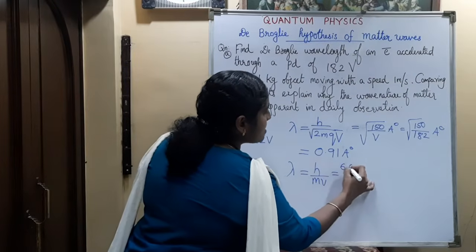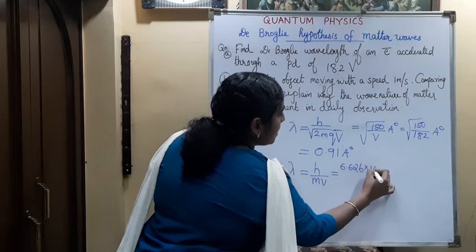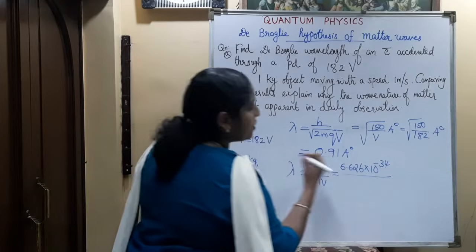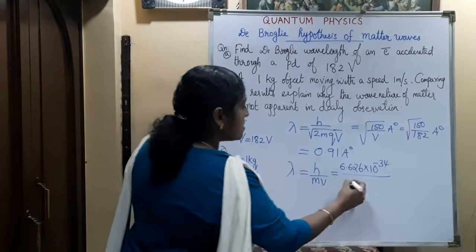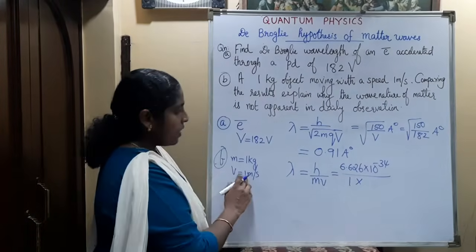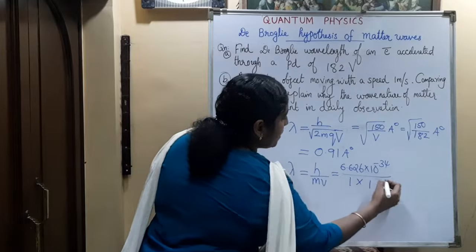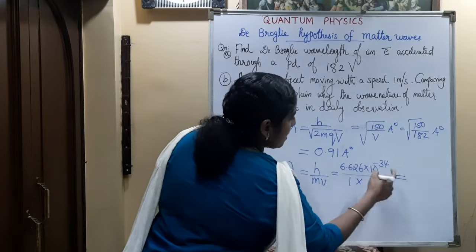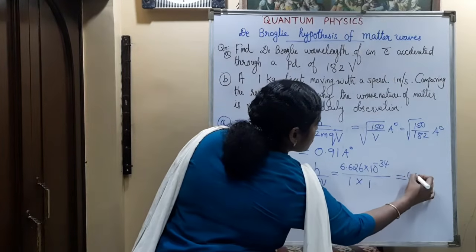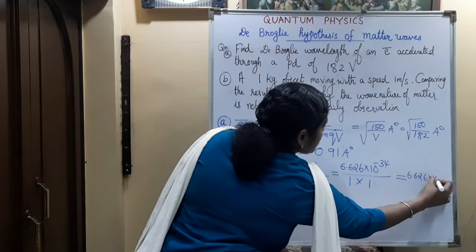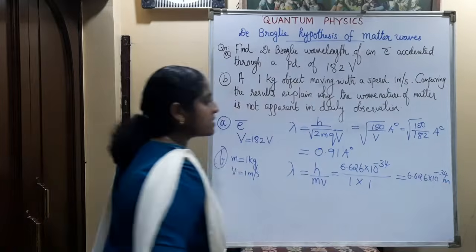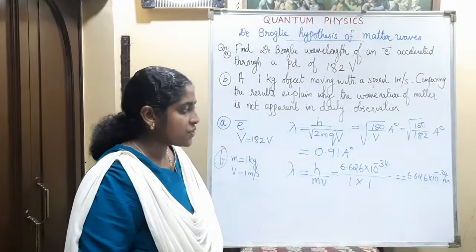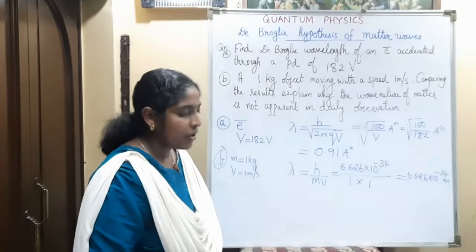The h value is 6.626 into 10 raised to minus 34, divided by mass 1 kilogram into velocity, which is also 1. So we are getting the same value, 6.626 into 10 raised to minus 34 meter. So what is the de Broglie wavelength there? 6.626 into 10 raised to minus 34 meter.